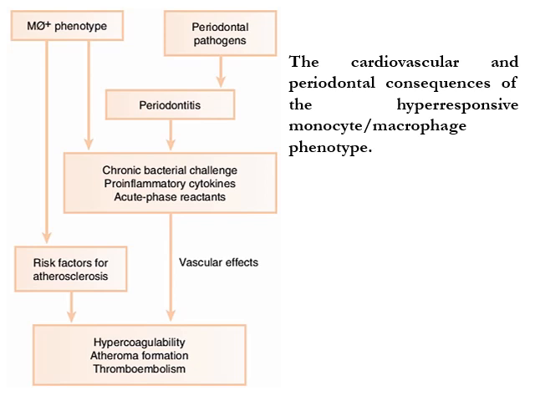Bacterial products and inflammatory mediators associated with periodontitis affect the vascular endothelium, monocytes, macrophages, platelets and smooth muscles, and they may increase blood coagulability.